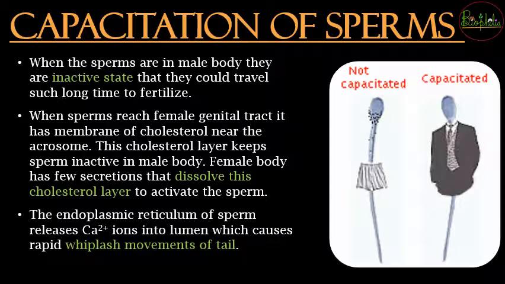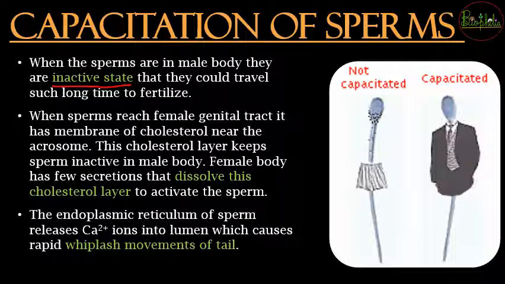Now let's understand about the capacitation of sperms. You need to understand that when the sperms actually enter into the female tract, these are going to be in the inactive state. Inactive state में है, that means these are not capable of traveling such a long distance for a long time to get fertilized. So जब वो vagina में enter करते हैं, these are not going to be capable to move long distances from the cervix, then uterus, to the fallopian tubes for the fertilization.